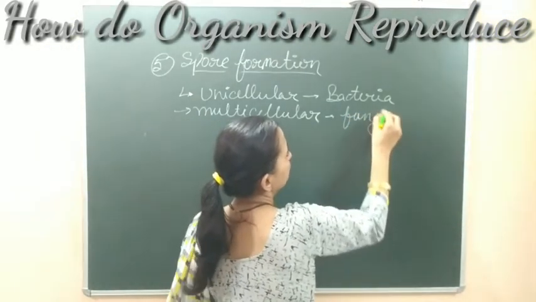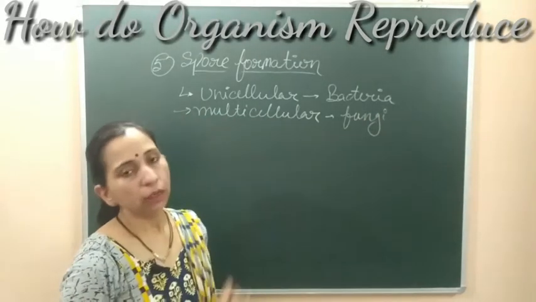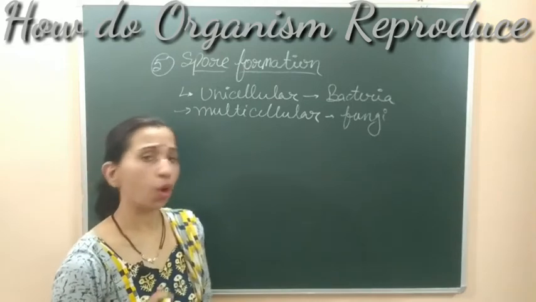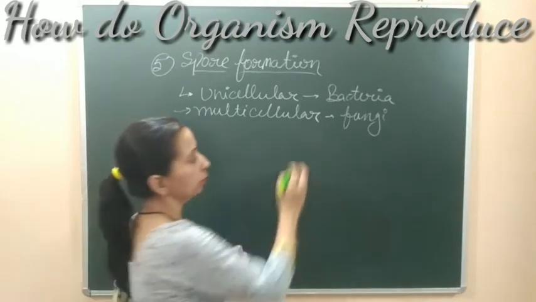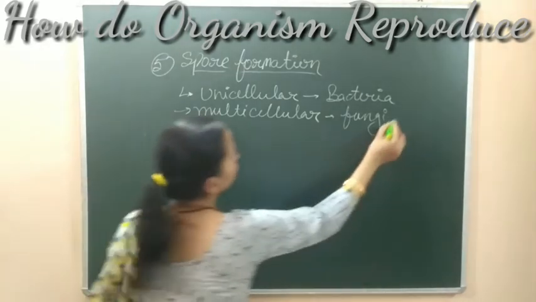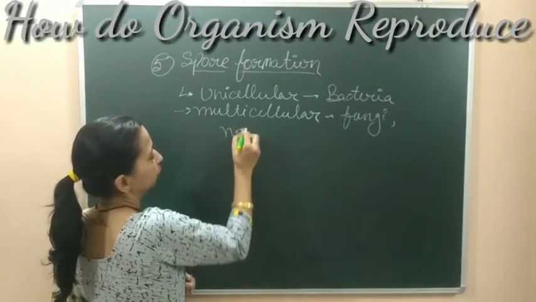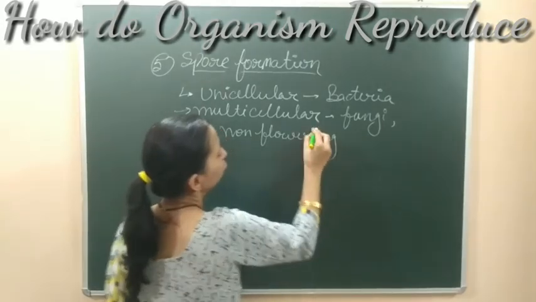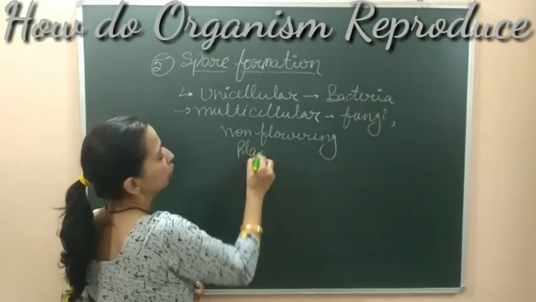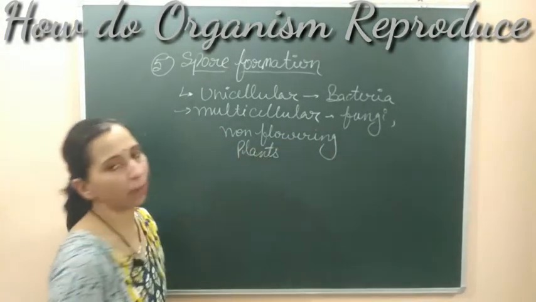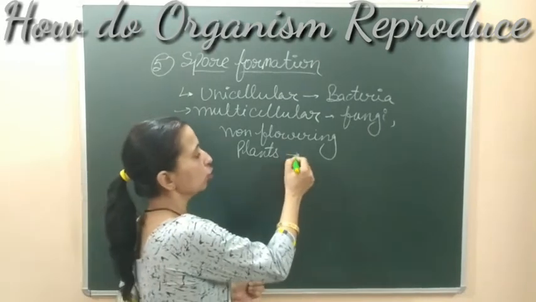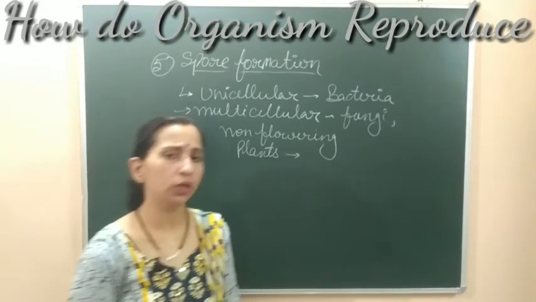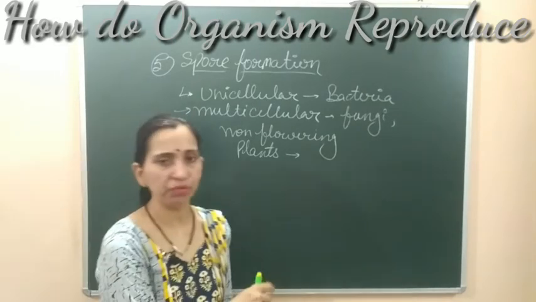Fungi, which is a multicellular organism, and besides fungi, some other examples are also there, which are the non-flowering plants. Some non-flowering plants can also reproduce by spore formation. जिनके अंदर flowers formation नहीं हो रही, seed नहीं बन रहे, such types of non-flowering plants also reproduce by this spore formation method. Examples of such non-flowering plants include mosses and ferns, which you have already studied in your previous class.